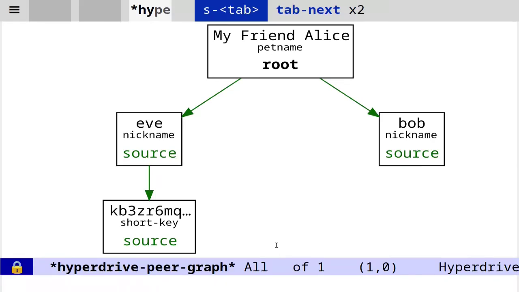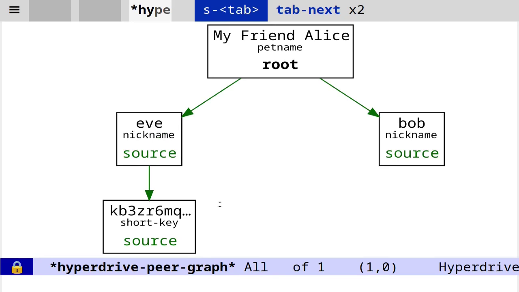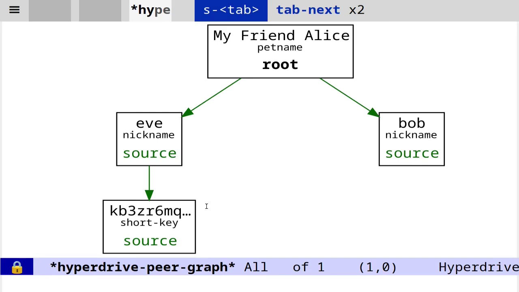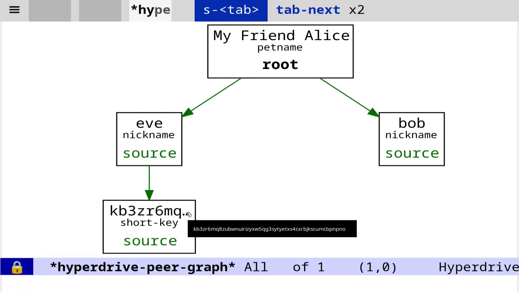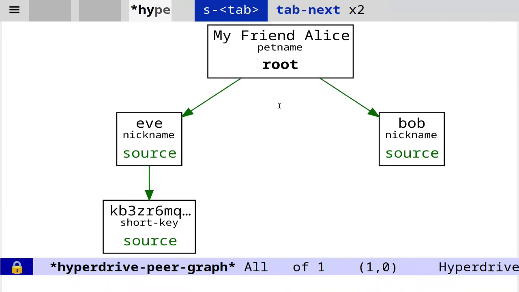Here we can see that Alice has two direct sources, Bob and Eve. Both Bob and Eve have assigned themselves nicknames, and so we see Bob and Eve here. Eve has assigned this other hyperdrive to be a source. But this other hyperdrive, whose public key is KB3ZR6MQ and so on, if we hover over the hyperdrive, we'll see the full public key, has not assigned itself a nickname, and so we just see the truncated, short public key. Because we've assigned a pet name for Alice, we see Alice's pet name show up here.